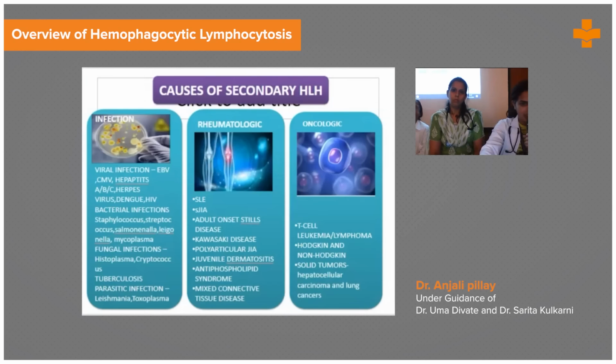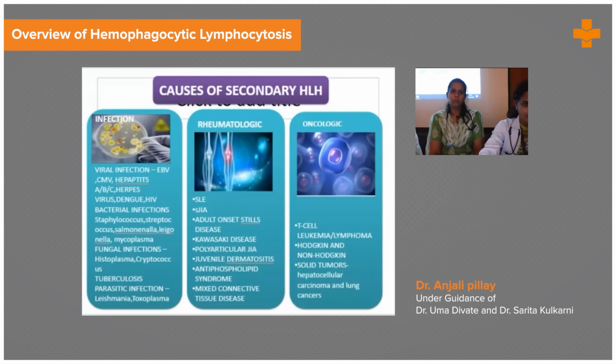The causes of secondary HLH are infections, rheumatological diseases, or malignancies. Infections include viral infections like Epstein-Barr virus, cytomegalovirus, hepatitis, dengue; bacterial infections like staphylococcus, streptococcus; fungal infections like histoplasma; tuberculosis; and parasitic infections. Rheumatological diseases include SLE, adult onset Still's disease, polyarticular juvenile idiopathic arthritis, or mixed connective tissue diseases. Even malignancies like T cell leukemia, Hodgkin's and non-Hodgkin lymphomas, or solid tumors like hepatocellular or lung cancers can manifest